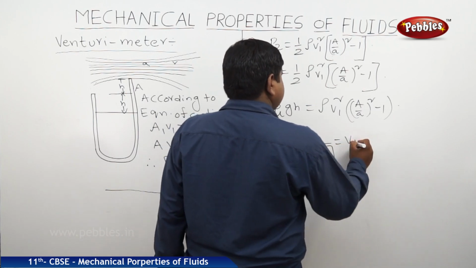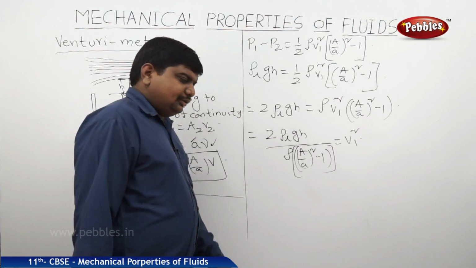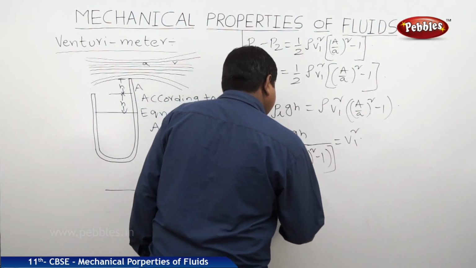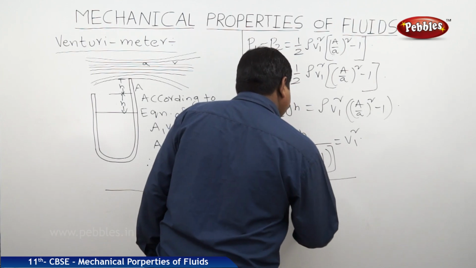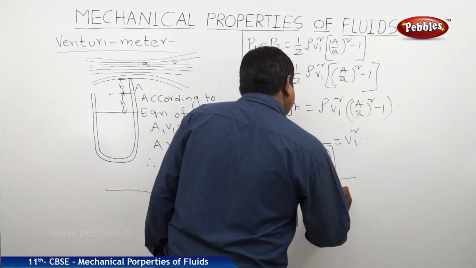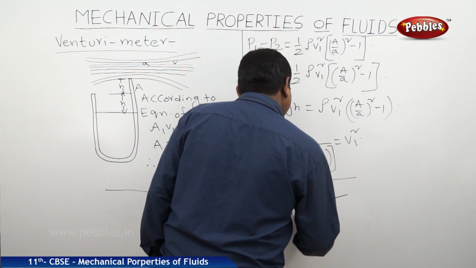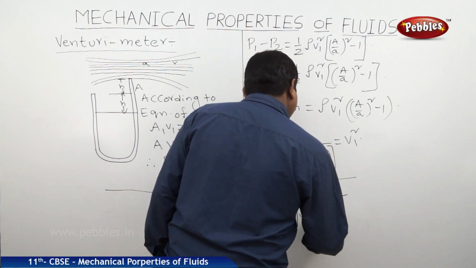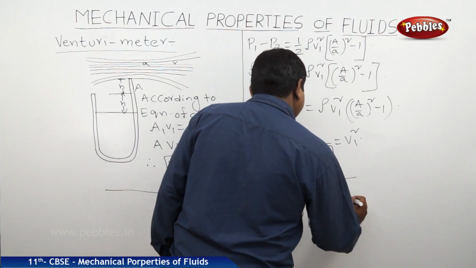Therefore, V1 is equal to the square root of 2 rho L GH by rho into (A by a whole squared minus 1).